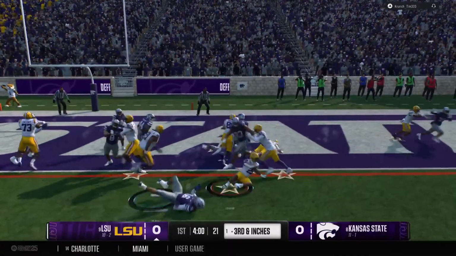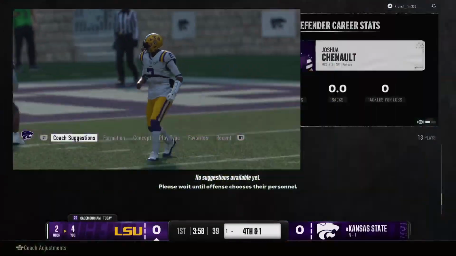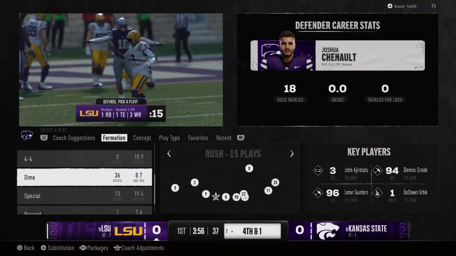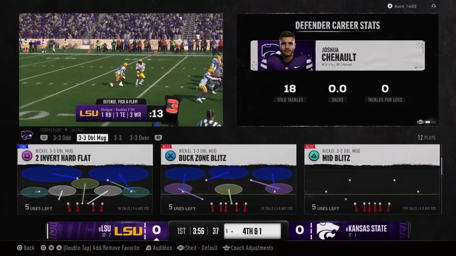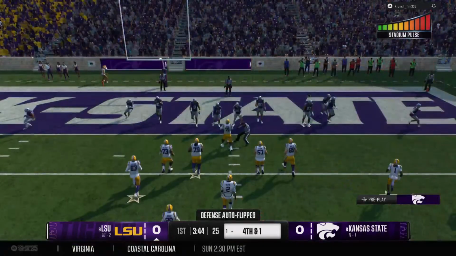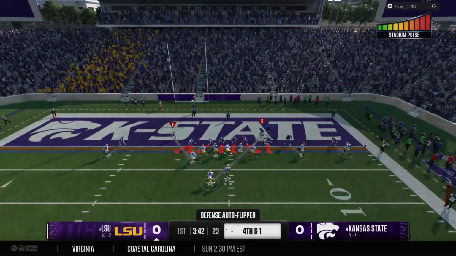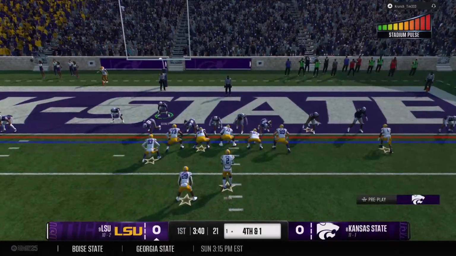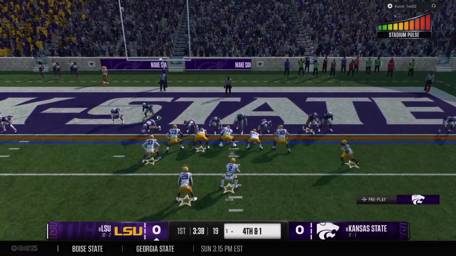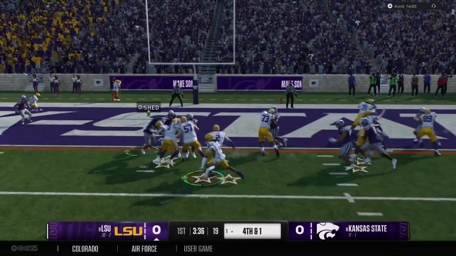Can he make it to the marker? And the defense rises up and stops him short on third down. Well, that's an excellent effort here by this defense, staying in their run fits. They're holding their own at the line and making the tackle. The offense just couldn't get enough of a push to get anything going there.